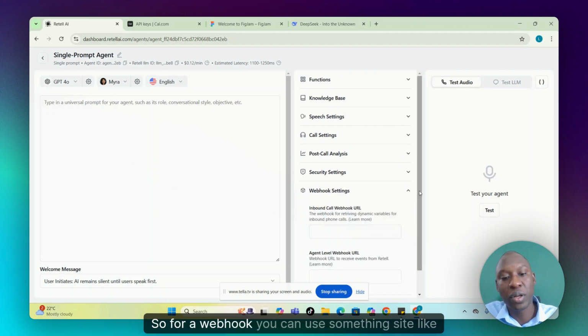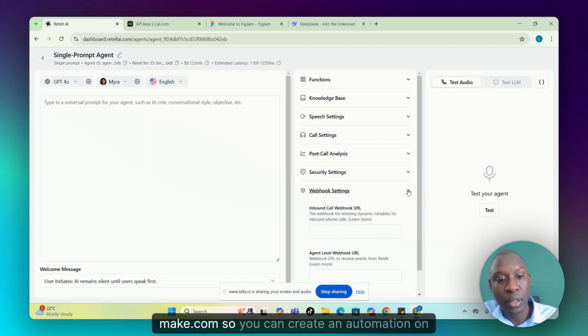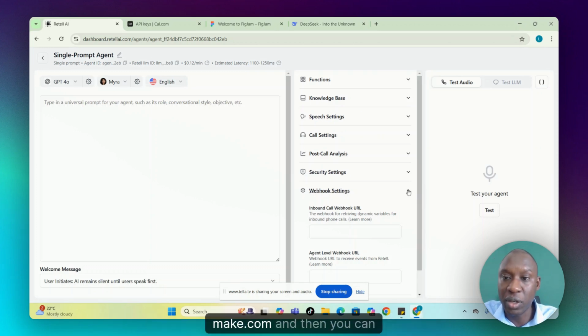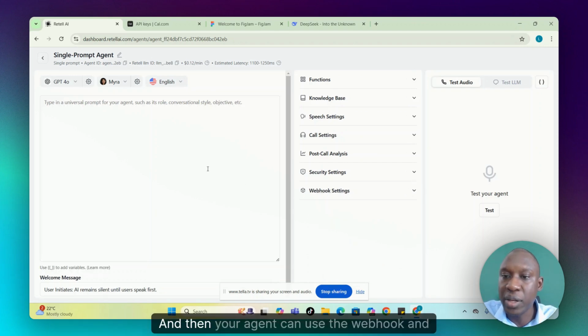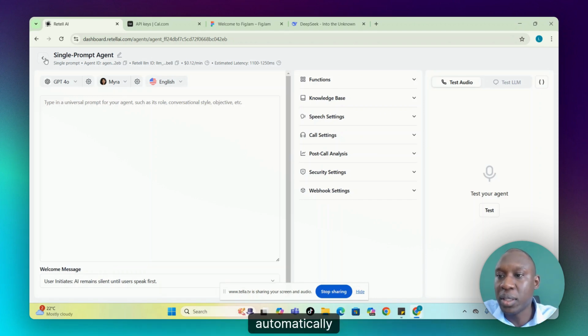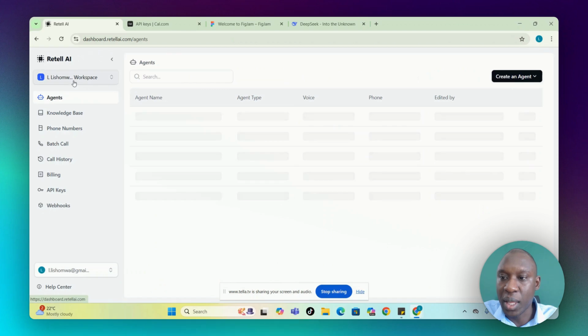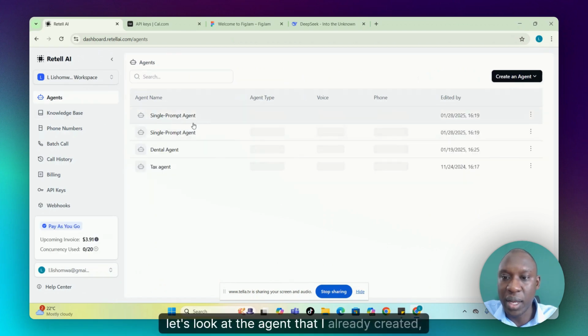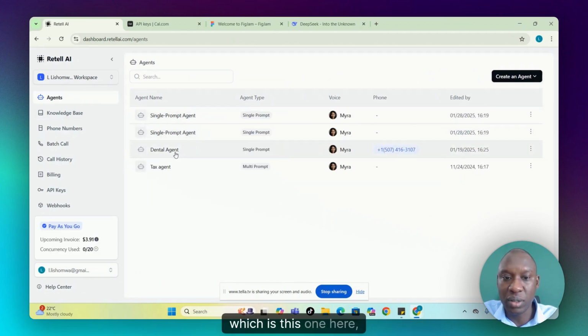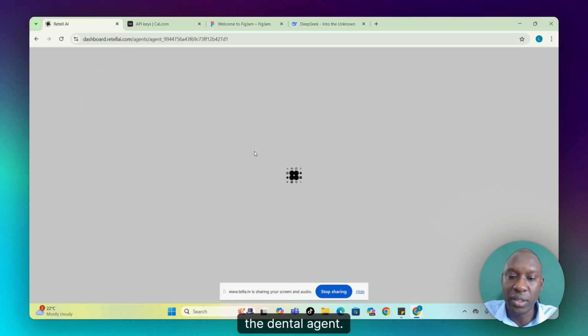So for a webhook, you can use a site like make.com. So you can create an automation on make.com and then you can link it to this site here. And then your agent can use the webhook and automatically go through that automation. So now let's look at the agent that I already created, which is this one here, the dental agent.